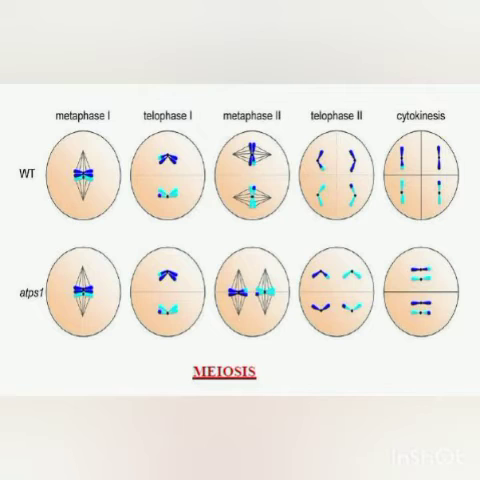Is it clear to everyone? Okay. First the chromosomes will move, then the chromatids of the chromosomes will move, and then the cytoplasm will divide and 4 cells will be formed.